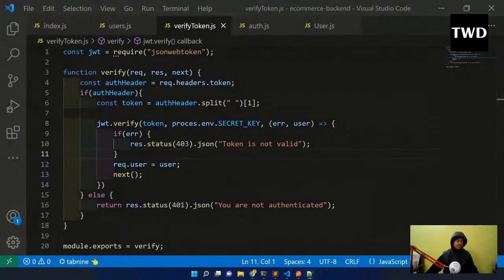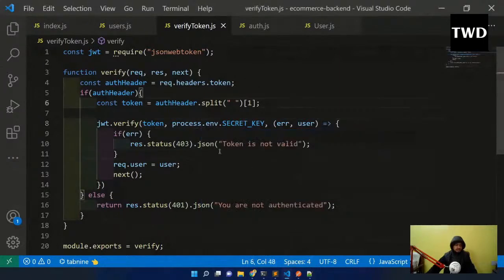Okay, const JWT is required. JSON web token is there. Const auth header, const split is there. JWT token. Okay, this is a spelling mistake. It is process.